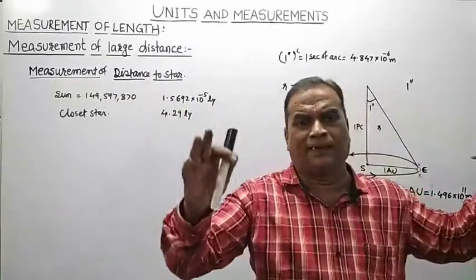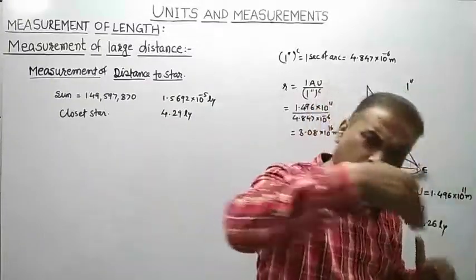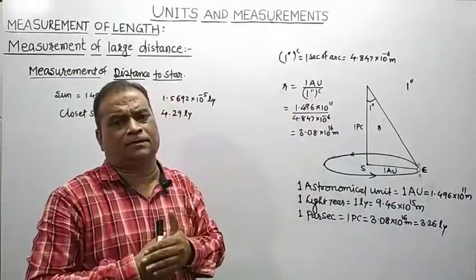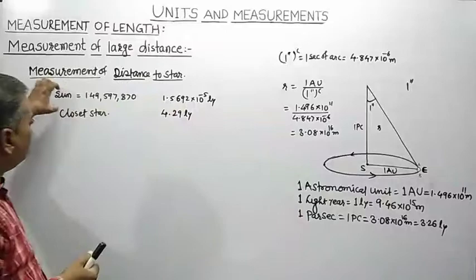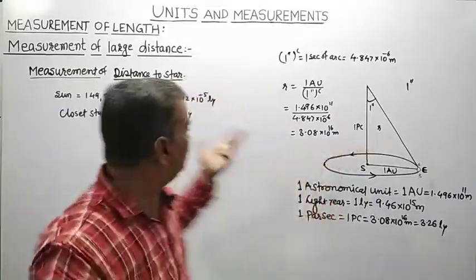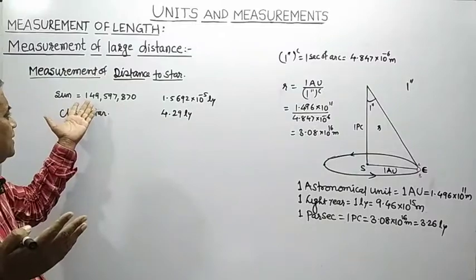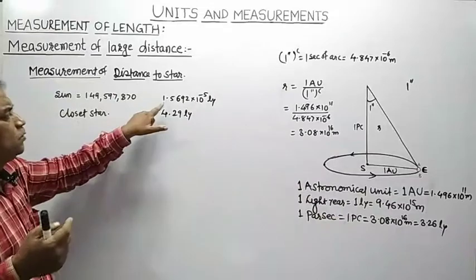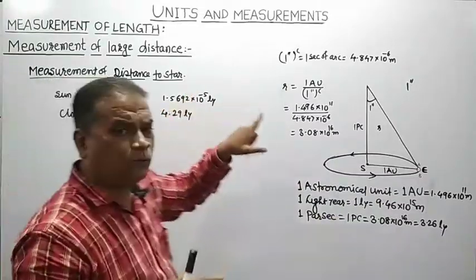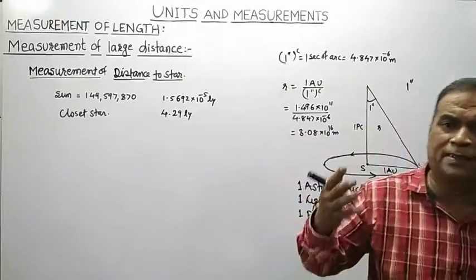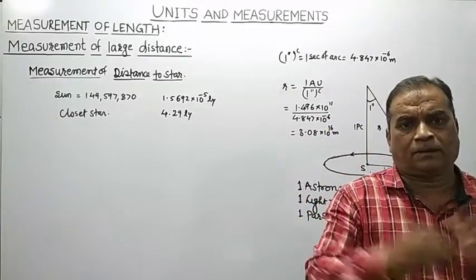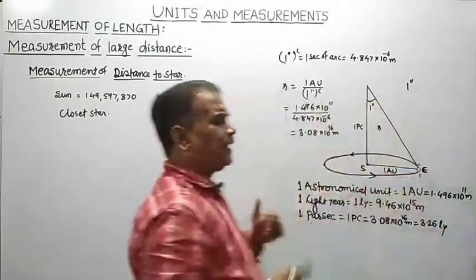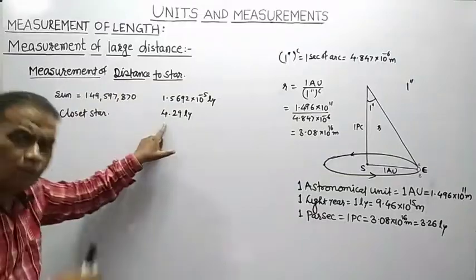Here we are interested in measuring the distance of sun or distance of some other close star. We know that sun is the closest star, nearest to the earth. What is the distance of sun in terms of kilometer? The average distance of sun from the earth is 149,597,870 kilometer, or in terms of light year, you can express it as 1.5692 into 10 to the power minus 5 light year. Sun is at such a long distance from the planet Earth. Or the next star close to the Earth, it is at what distance from the Earth?